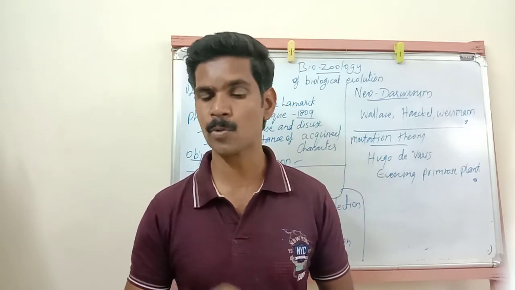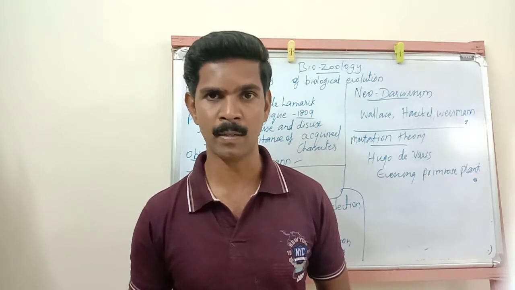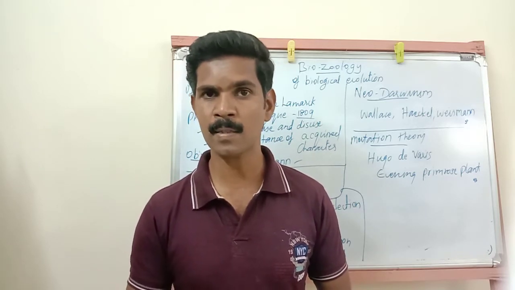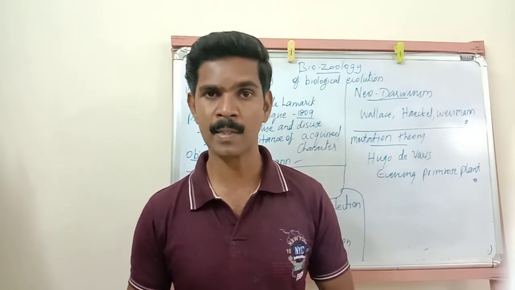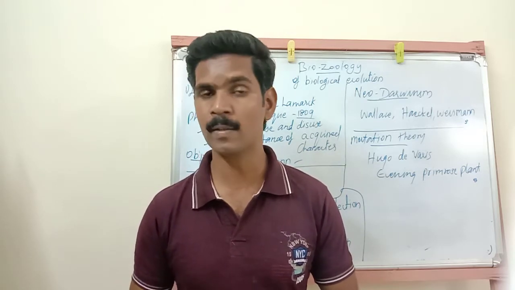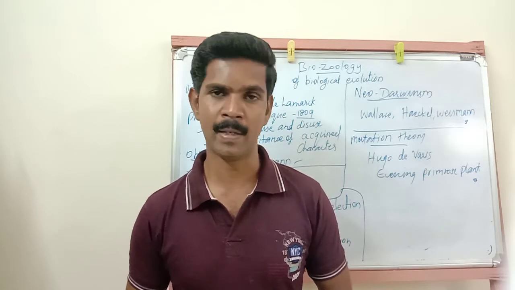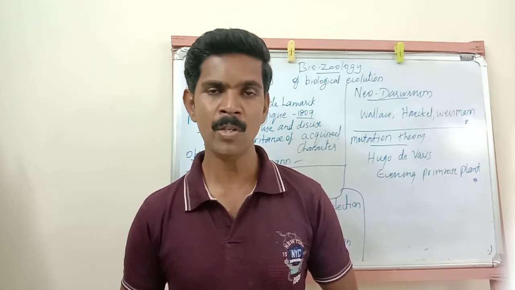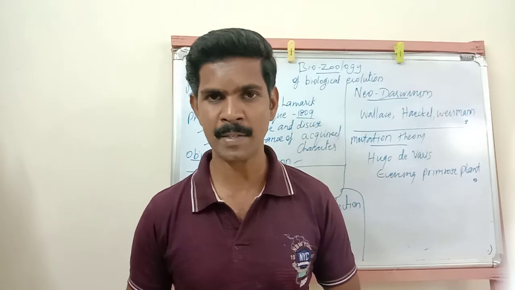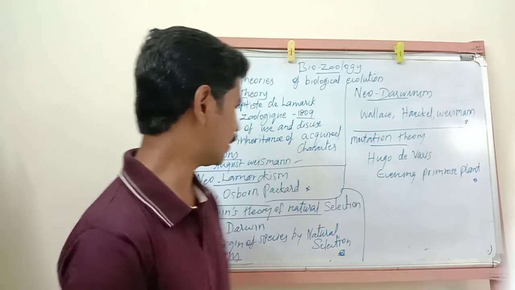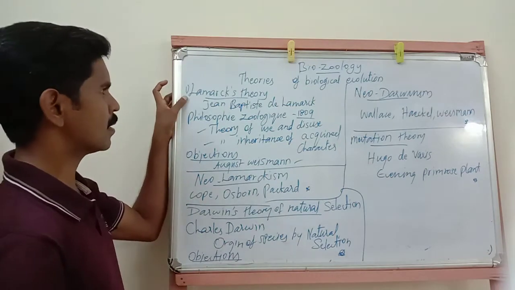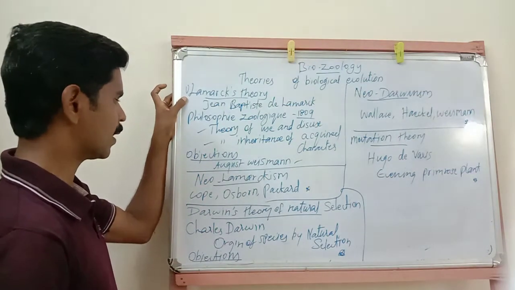So the tail was not used properly, and according to Lamarckism theory, the tail should automatically disappear from the body. But here all the mice had tails. Understand? So August Weismann did not accept this Lamarckism theory. Understand?